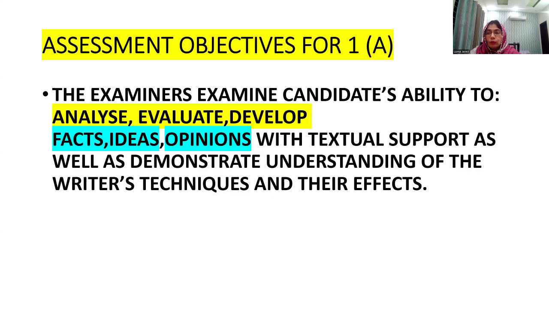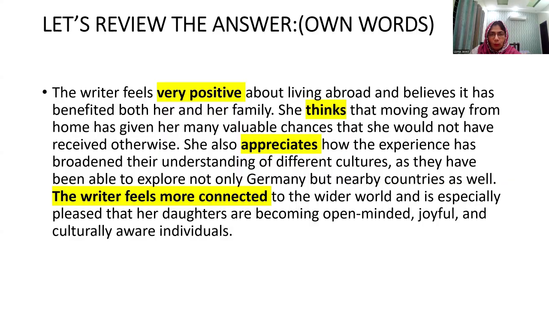He is looking for development of ideas, facts, and opinions, just as you do in directed writing. But here they have made a separate part of the same thing because the students were very confused about evaluation and development. So they thought they should clarify this topic further, and that's why a separate 5 marks have been allocated for this. Otherwise, there is nothing to worry about.